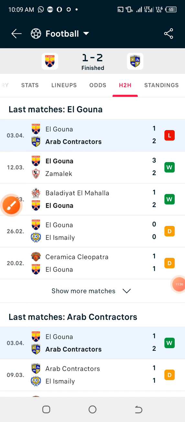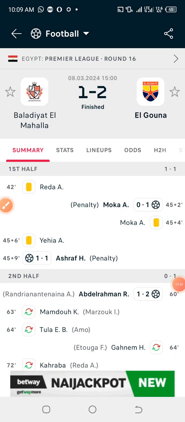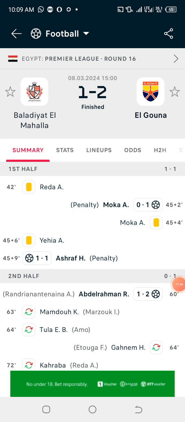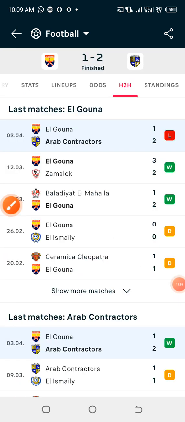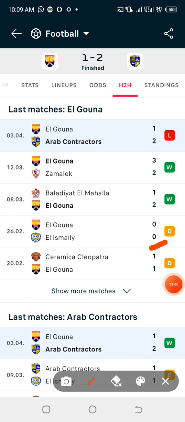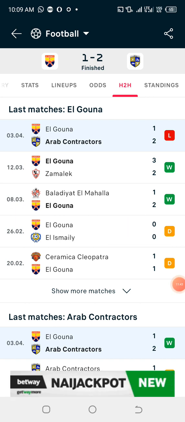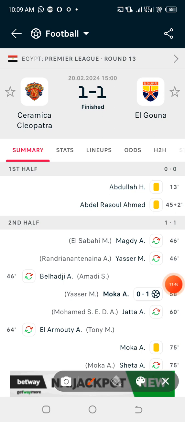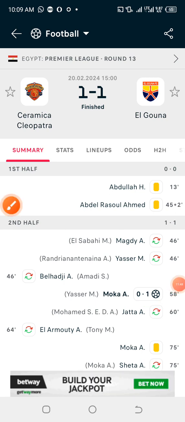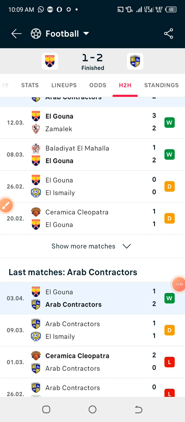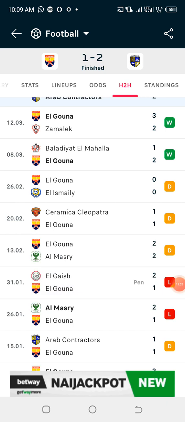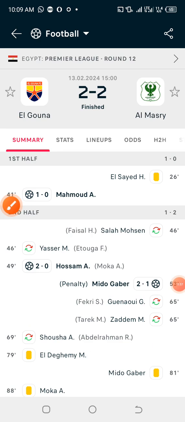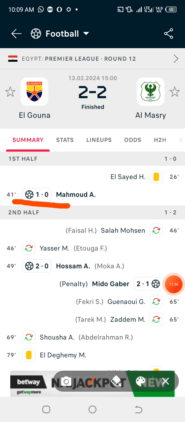Okay, let's check the next game. This particular game ended 1-2, and the first goal occurred in 45 plus 2 minutes. In the third match, the match ended 0-0, so automatically first 10 minutes draw. The fourth game ended 1-1, and the first goal occurred in 58 minutes. Let us check the fifth game. The fifth game ended 2-2, and the first goal occurred in just 41 minutes.